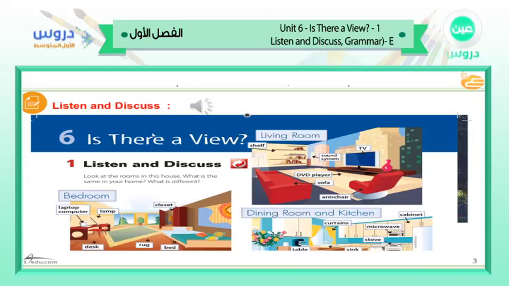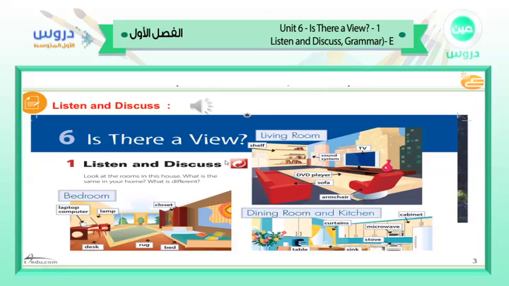Well, gentlemen and girls, we have the first part of listening. Listen and discuss. We have Unit 6, Is There a View? We have here many rooms. We have living rooms, bedrooms, dining room and kitchens. And we have here many words. I want you to take a piece of paper and write all the words that you don't know and listen to this. Are you ready for listening? Yes, that's great. Okay.